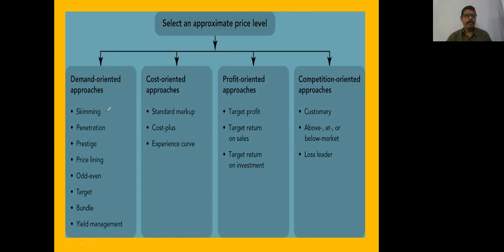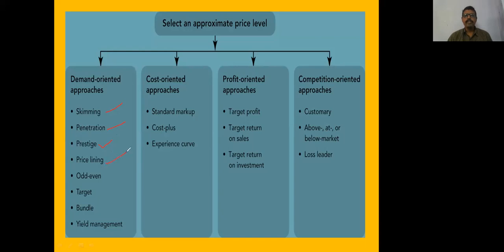First is skimming pricing strategy. Initially, they will fix the prices very high and slowly they will offer discounts. Example, the Zio, which was initially priced very low, but later increased its price. Penetration: initially, they fix the prices low and slowly they go on increasing the prices. Almost all the companies follow penetration pricing. Prestige pricing: they fix the prices at a very high rate when compared to normal.